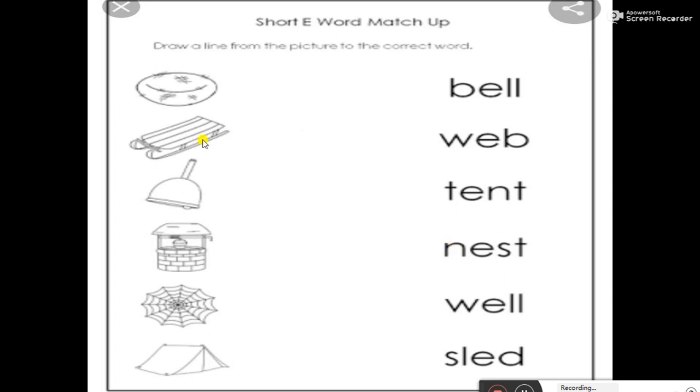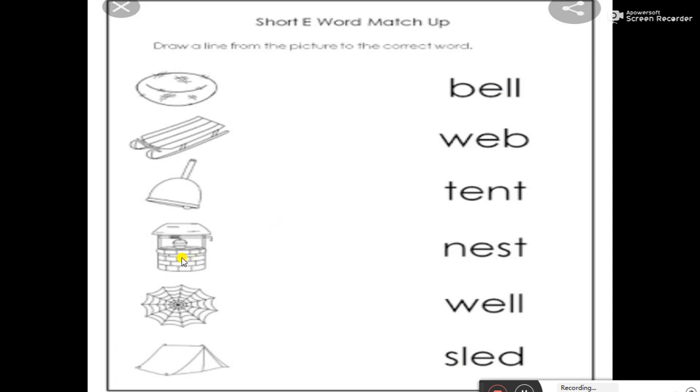The second picture is of a sled, and the spelling of sled is S-L-E-D, sled. We will match the picture to the spelling. Next picture is of a bell, B-E-L-L, bell. We will match the picture with its spelling.